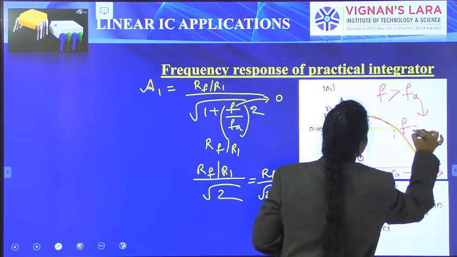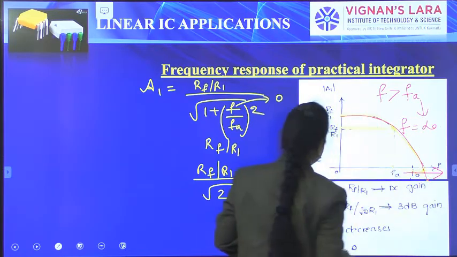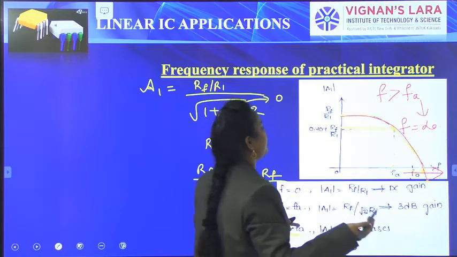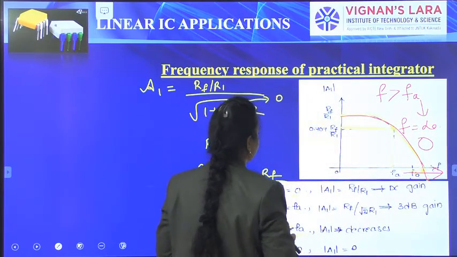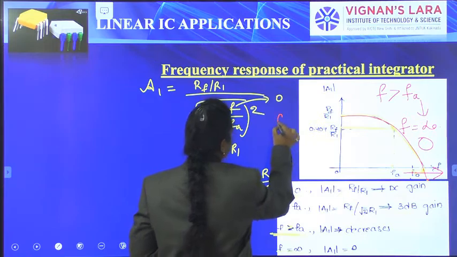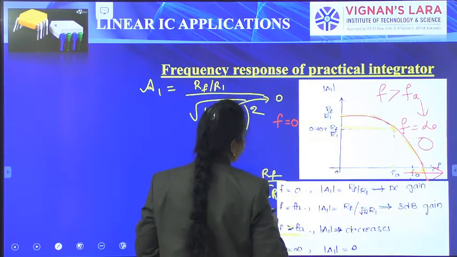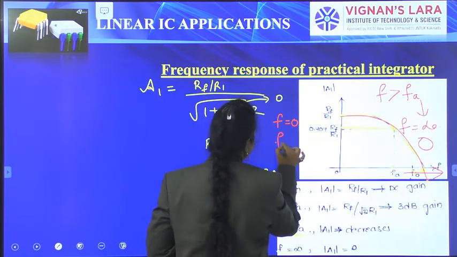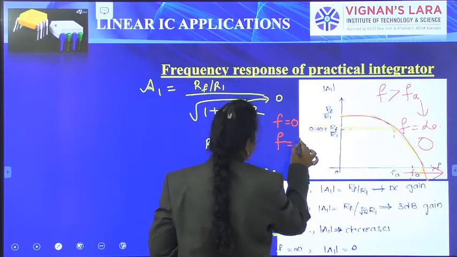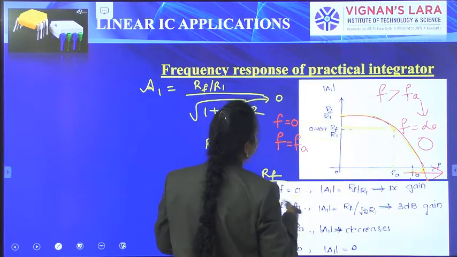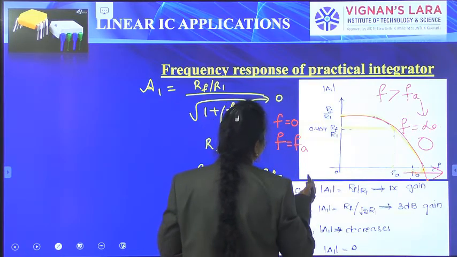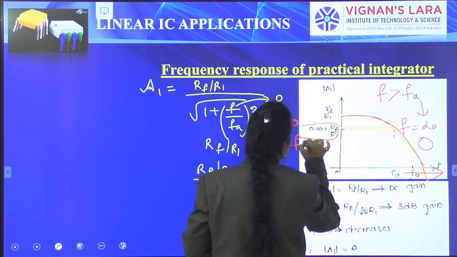If f is equal to infinity, the gain falls to 0. That is the logic here. If f is equal to 0, the gain will be at its maximum. If f is equal to FA, that means if both f and FA are equal, then it will be at 3 dB.